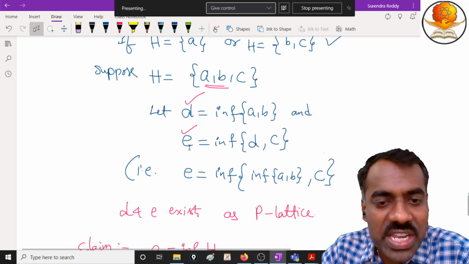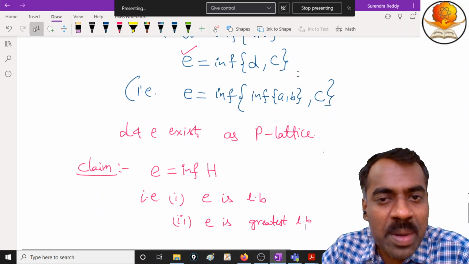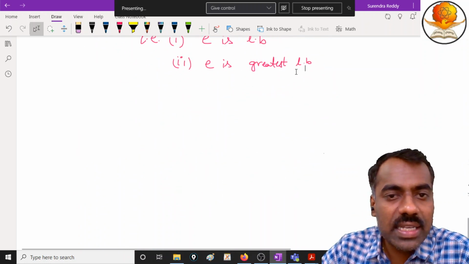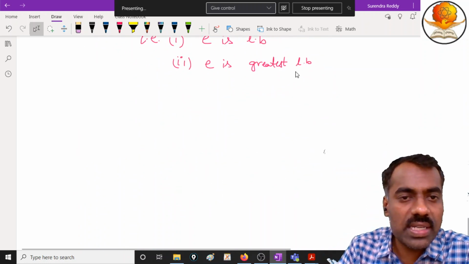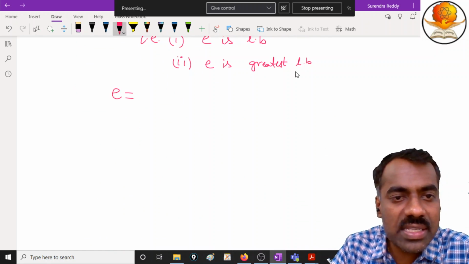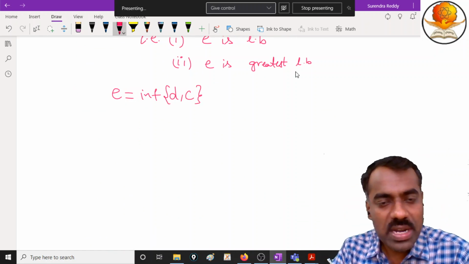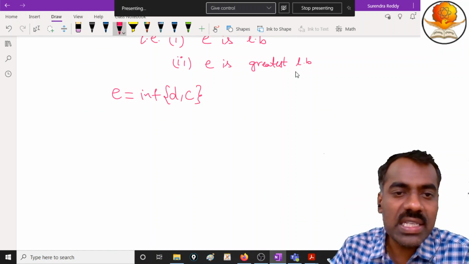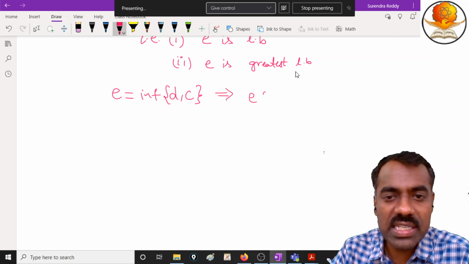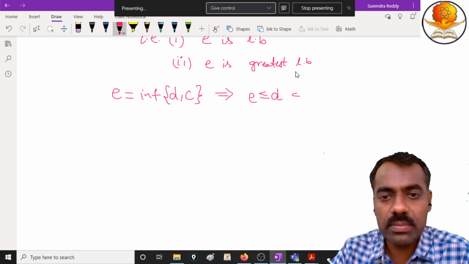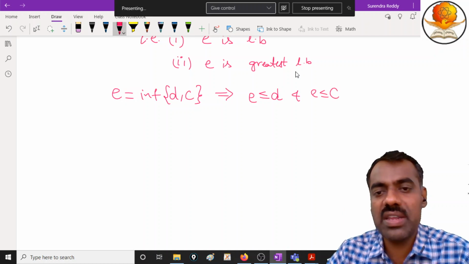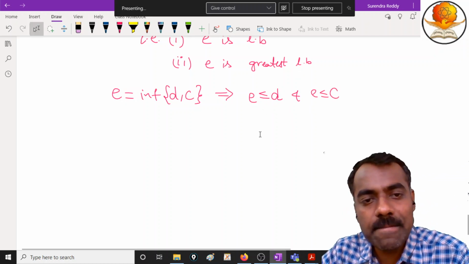But what do we know about E? E is the infimum of D comma C. We write whatever is known to us: E is equal to the infimum of D comma C. So E is not only a lower bound, it is a greatest lower bound. So what you get here is E is less than or equal to D, and also E is less than or equal to C. Is this clear?